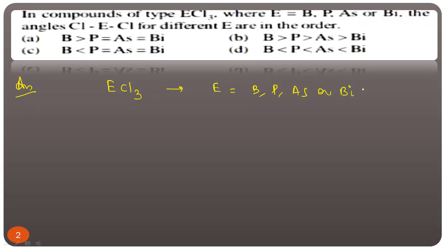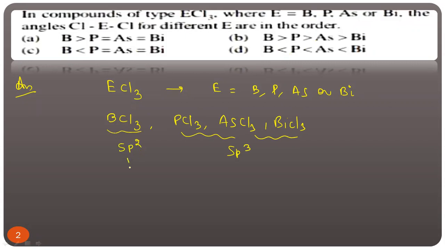We know bond angle. First of all, we have to find out the hybridization. Suppose E is equal to B, means BCl3, PCl3, AsCl3, and BiCl3. We all know in PCl3, AsCl3 hybridization is sp3, but in BCl3 hybridization is sp2. If the hybridization is sp2, the bond angle is 120. If the hybridization is sp3, the bond angle is 109 degree 28 minutes.